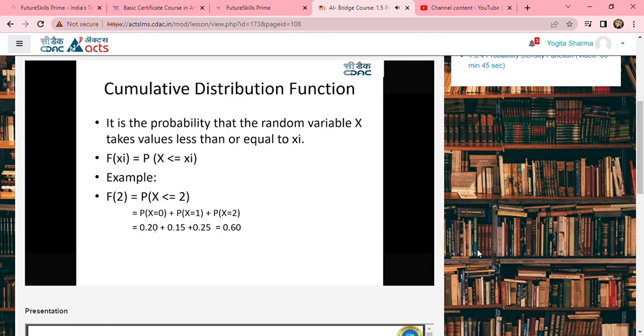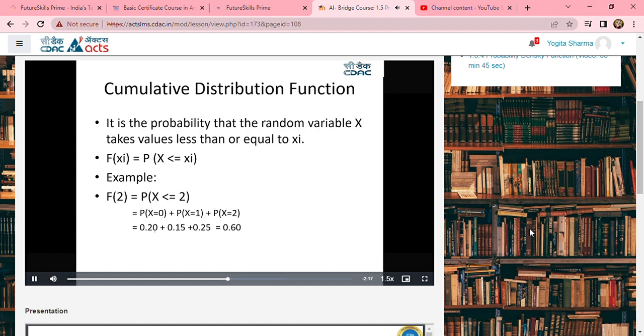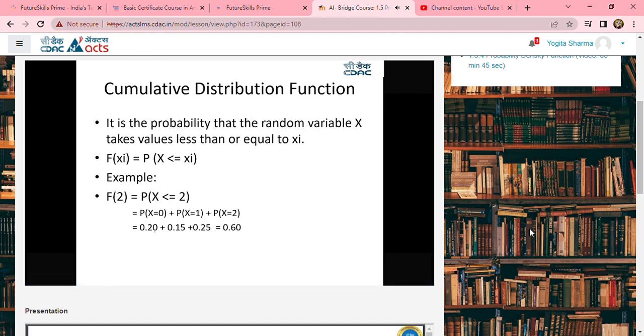cumulative distribution function. Now, cumulative distribution function is a probability that the random variable X takes less than or equal to one specific value. For example, if I just wanted to study the same banking example, about the assessing of fraudulent transactions, if I wanted to know the number of fraudulent transactions being less than or equal to 2 times,